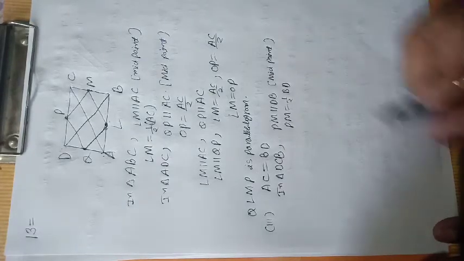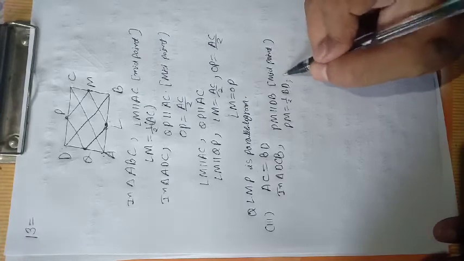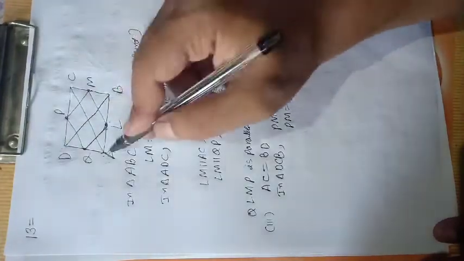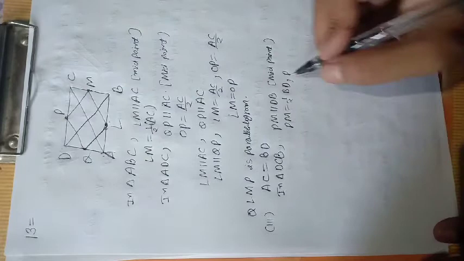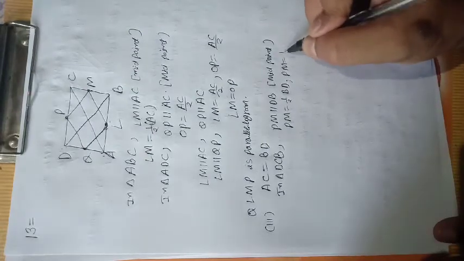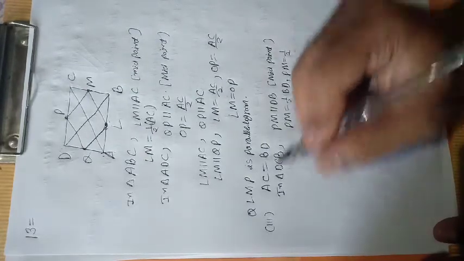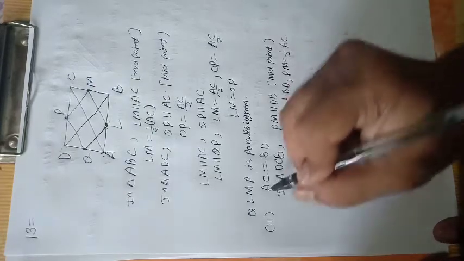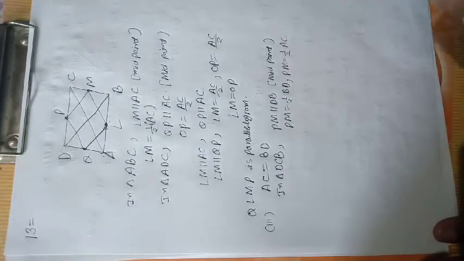And BD equals AC, given, the diagonals are equal. Then PM equals half of BD; in place of BD we replace AC because both are equal, so PM equals half of AC.